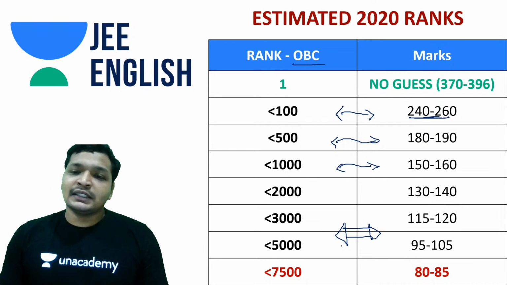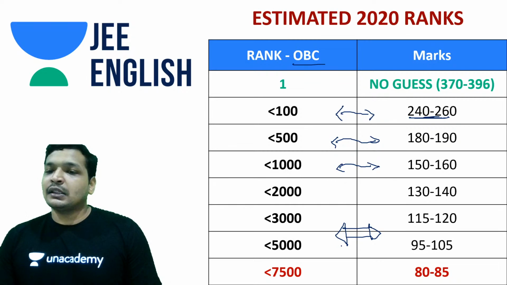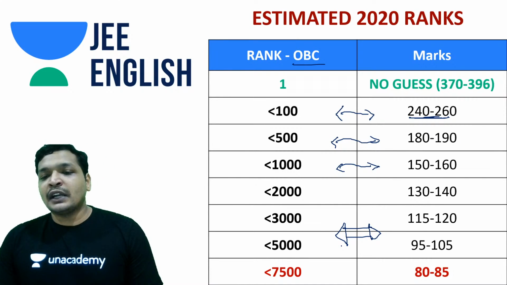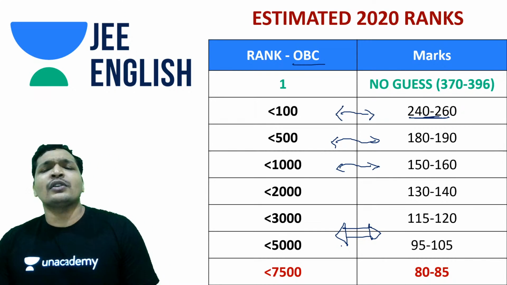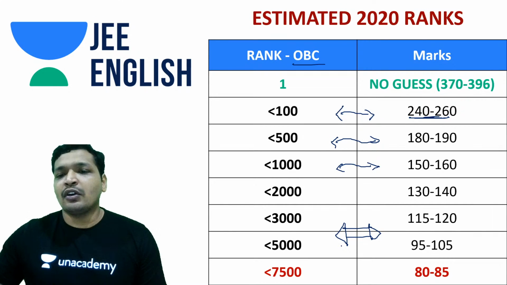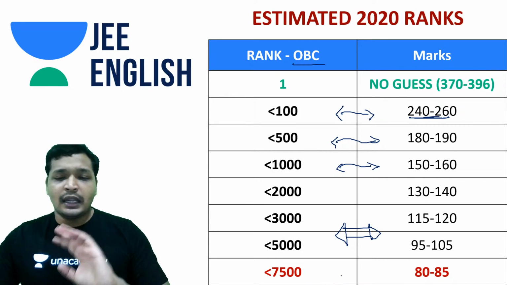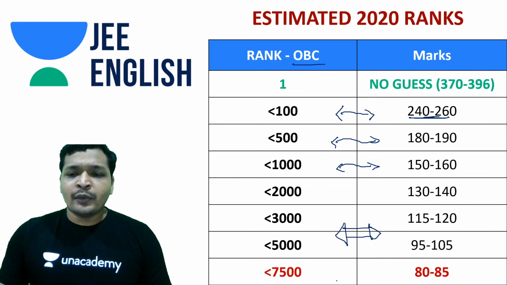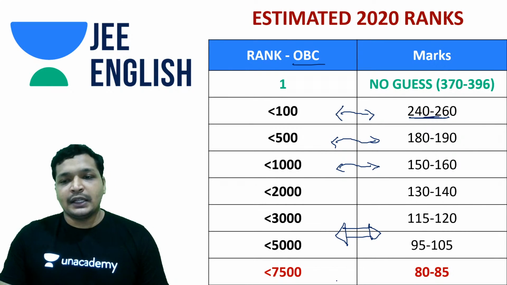At the same time, physics had become a little bit harder, but it had clarity, unlike the rest of the years. There was a lot of clarity in the physics paper. So if you definitely knew the concepts, you could have cracked it. That may also be the reason the topper might score 390 or maybe 370, or better than last year. Possibilities do exist. You can't ever comment on those things. But yeah, with 120 you can safely say you will get into IITs with a good branch.